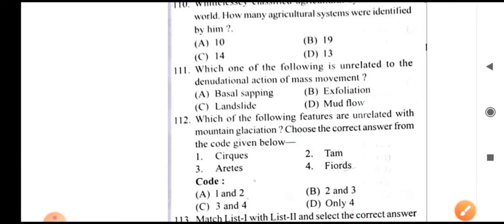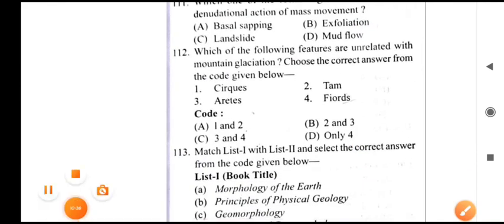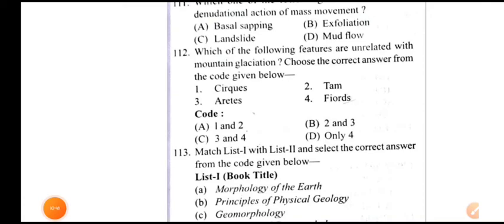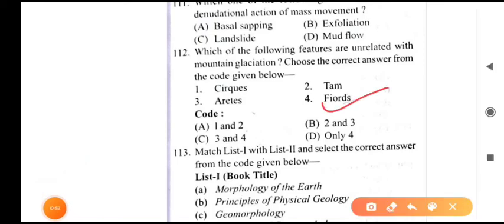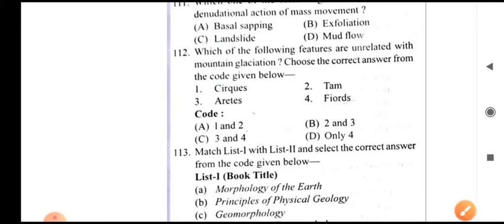Next question, number 112. Which one of the following features is unrelated to a mountain glacier? The correct answer is fjord. A fjord is a long, narrow inlet of the sea bounded by steep mountain slopes of great height and extending to considerable depth below sea level. The surf, dam and others are glaciated topography.